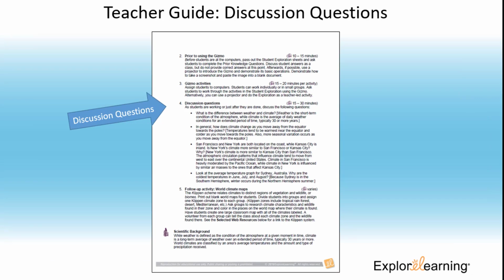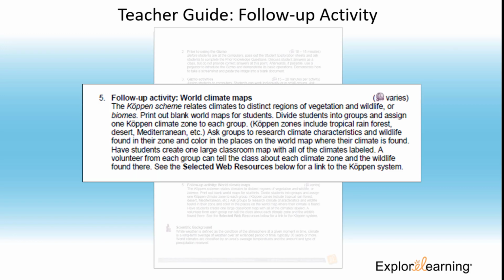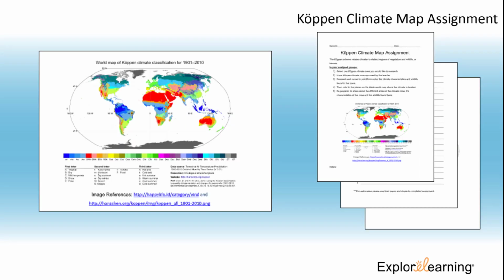As a follow-up to Activity B, I like to have the students work through the discussion questions on their own in their science journals, and then share their answers with a shoulder partner. I would then have the students submit their science journals at the end of class. As a follow-up to the discussion questions, I like to have my students complete the Gizmo's World Climate Maps using the Koppen scheme. The Koppen scheme relates climates to distinct regions of vegetation and wildlife, or biomes.